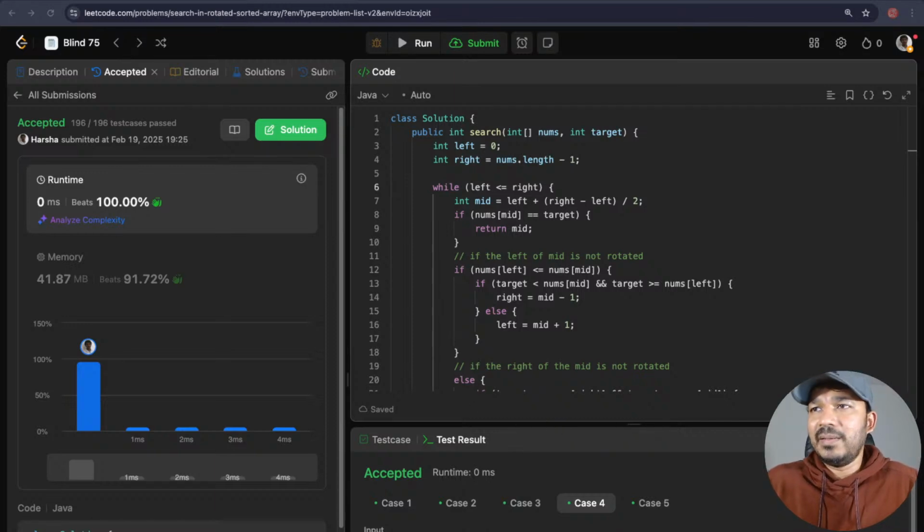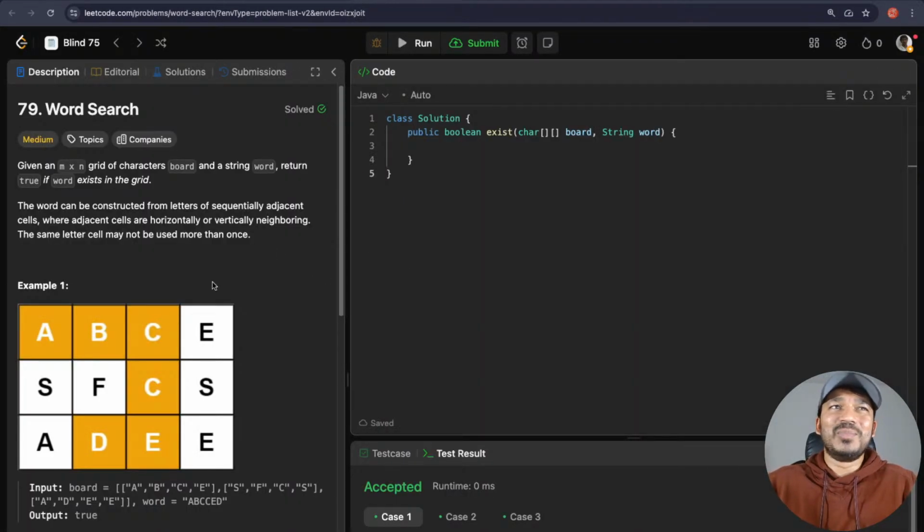Yeah. Let's move on to the next problem now. Next problem is word search. Okay, we are in another graph related problem now. Okay, let's get to that. So this is LeetCode number 79, word search. It's a LeetCode medium problem.